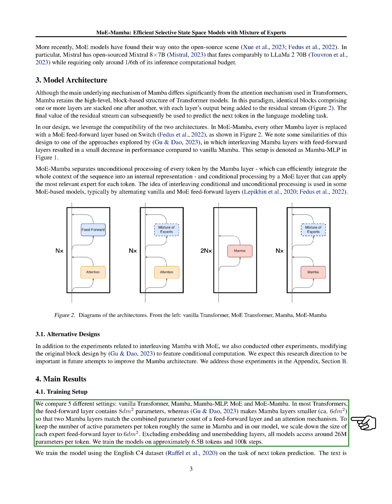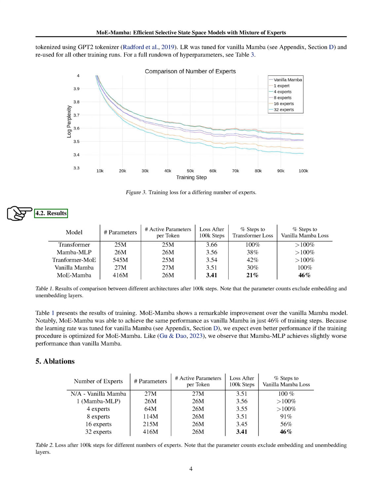We trained the models on approximately 6.5 billion tokens and 100,000 steps, using the English C4 dataset for the task of next token prediction. The text was tokenized using the GPT-2 tokenizer. The learning rate was tuned for the standard Mamba model and reused for all other training runs. For a complete list of hyperparameters, refer to the table. The results of our training are presented in the table.